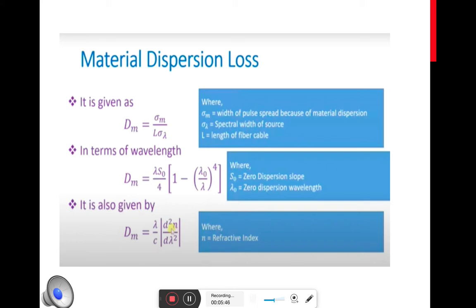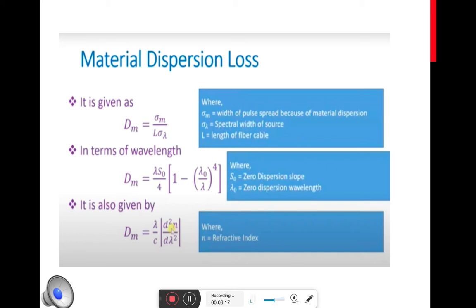In practice, it is not reliable to get a zero dispersion slope, so we'll be getting a practical dispersion slope, and practical dispersion wavelength would be a more appropriate term. So as practically obtaining s naught and lambda naught is not possible, we'll be taking the practical dispersion slope and practical dispersion wavelength.